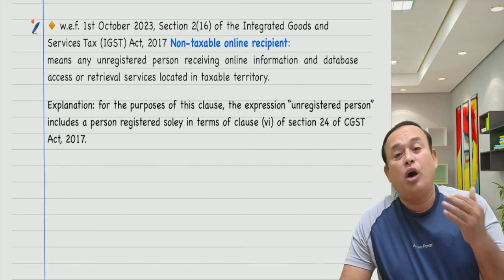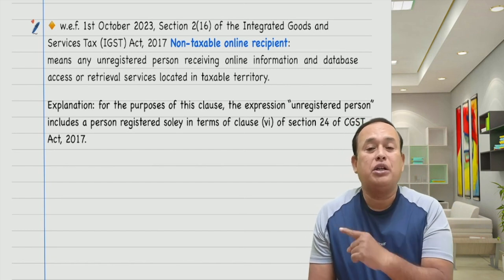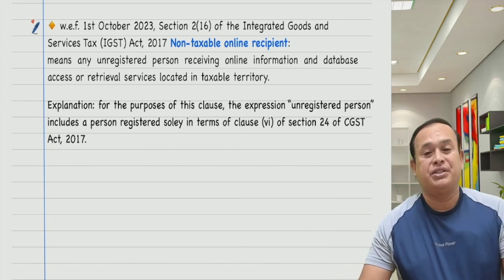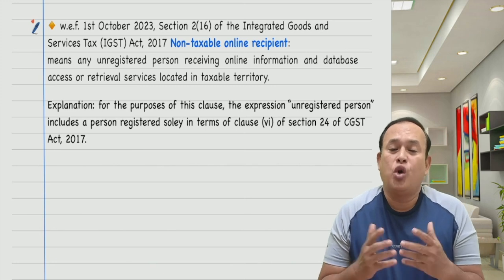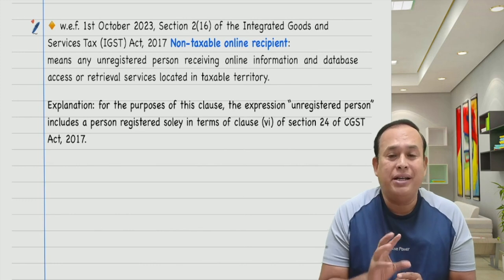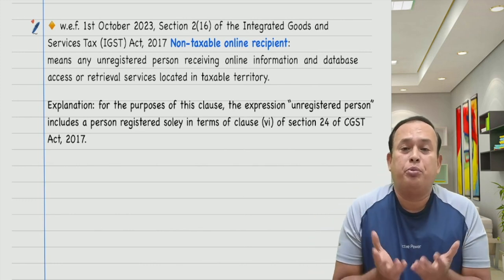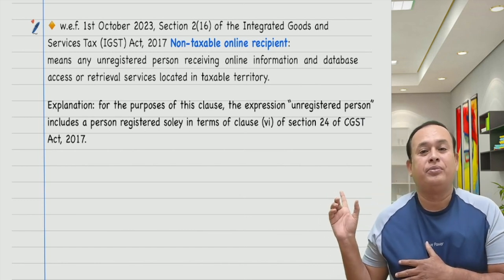If so, they are also called unregistered persons under the definition in section 2, clause 16 of the IGST Act, meaning thereby a corporation which is a local authority registered under GST law only to pay the TDS under section 51 of the CGST Act. In that case, we call such a corporation an unregistered person only under this category.